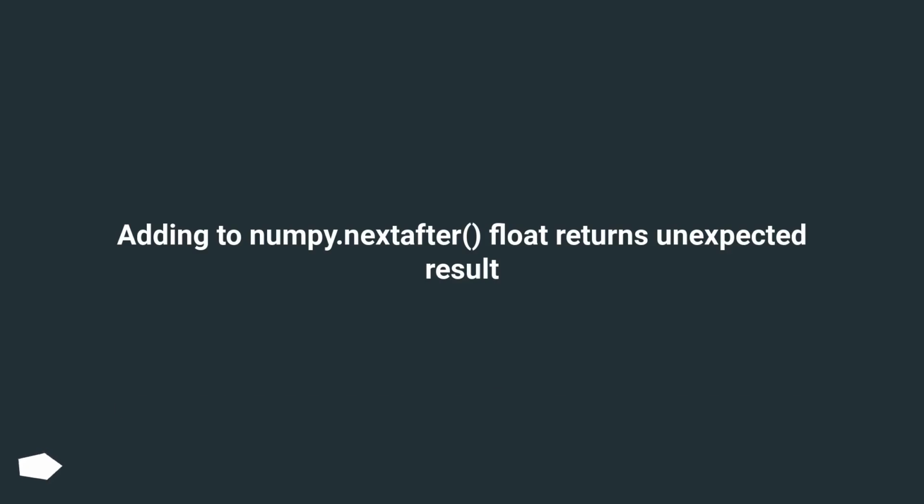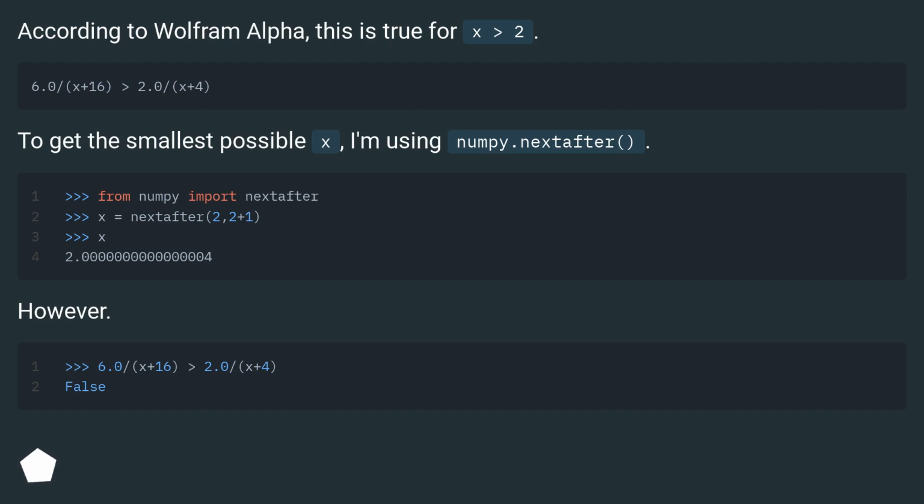Adding to numpy.nextafter float returns unexpected result. According to Wolfram Alpha, this is true for x greater than 2. To get the smallest possible x, I'm using numpy.nextafter.